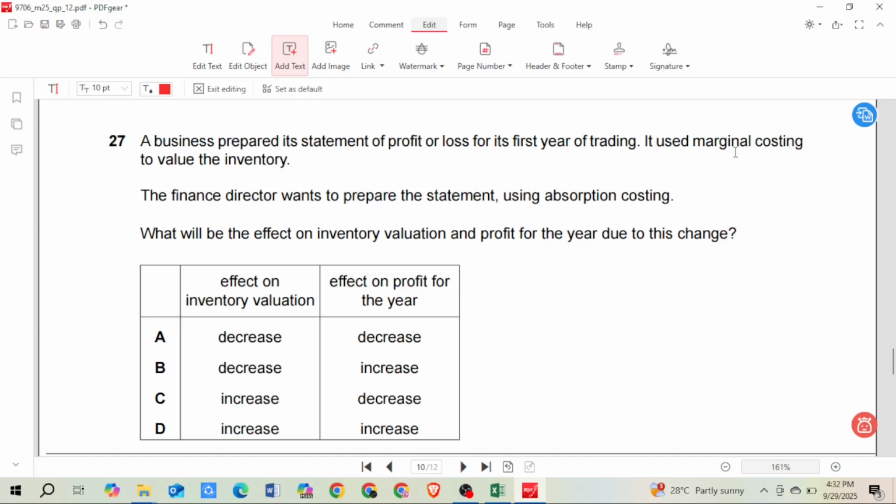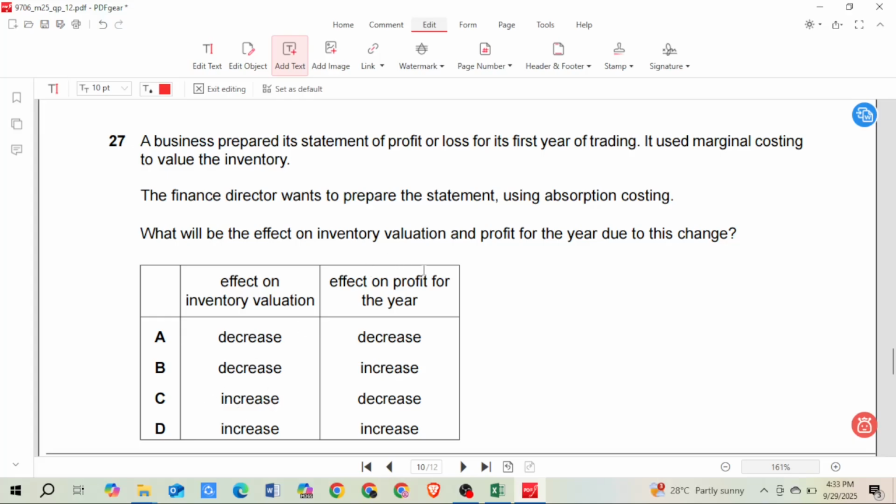So when we use marginal costing, the cost would be lesser compared to absorption costing, because in marginal costing we did not include fixed cost at all. So if I change from marginal costing to absorption costing, the value of the inventory will increase.